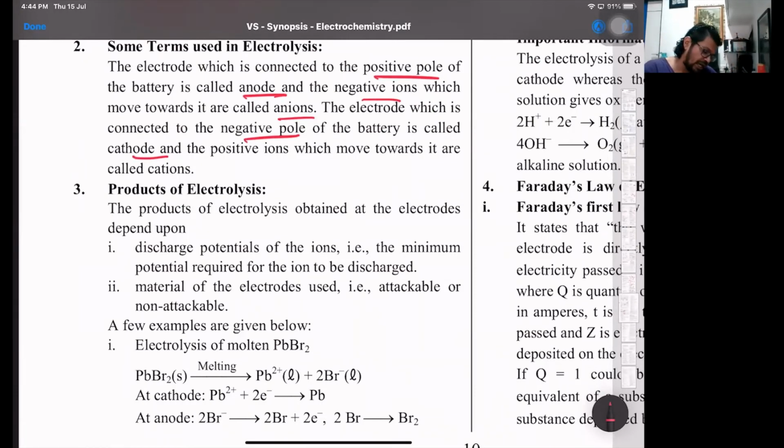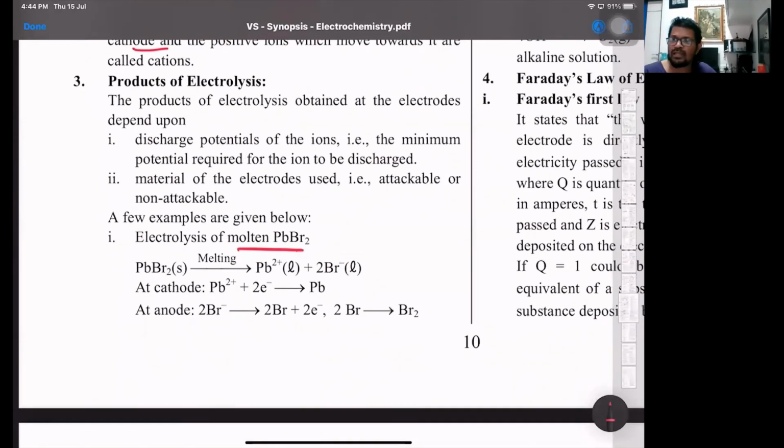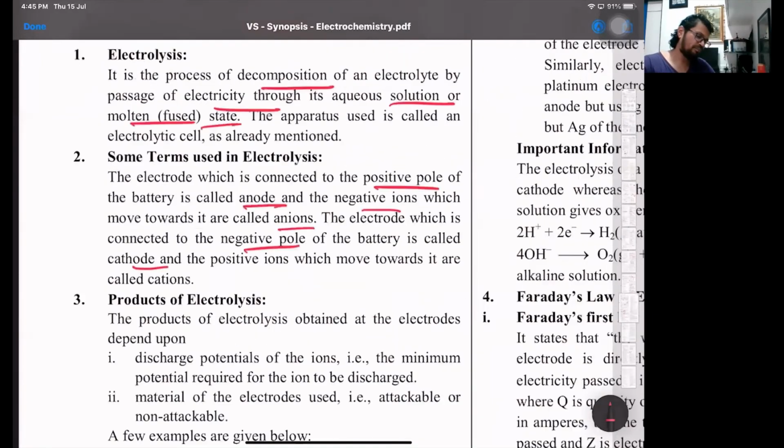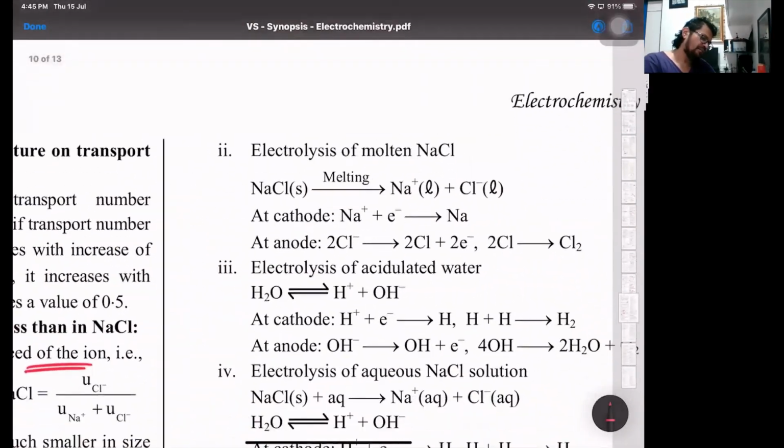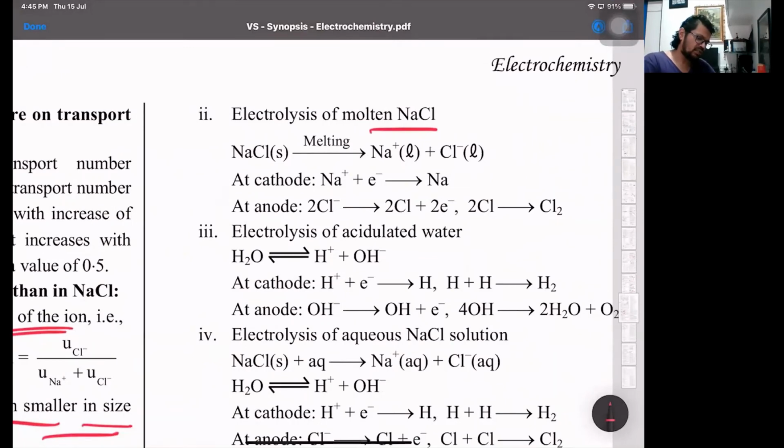Like if I take molten lead bromide, molten means without water, then it is lead and bromine only. So bromide ions will undergo oxidation to give bromine at the anode, and lead ions will undergo reduction to give lead at the cathode, because metal ions generally are reduced at the cathode. So you will have lead and bromine. Same way, if I take molten NaCl, then sodium at the cathode, chlorine at the anode.